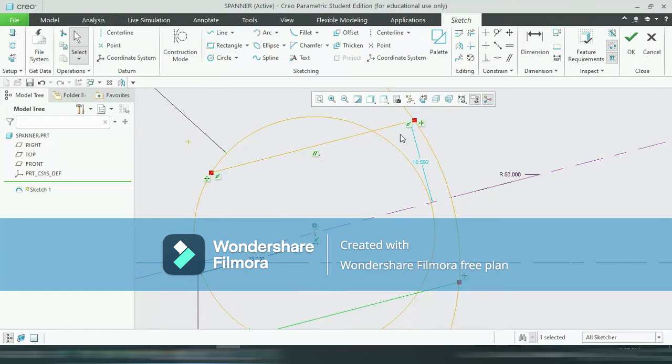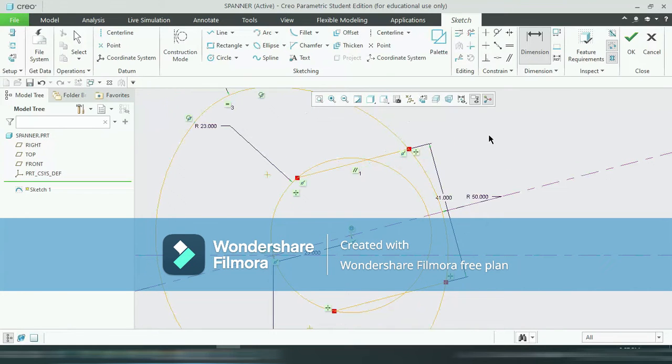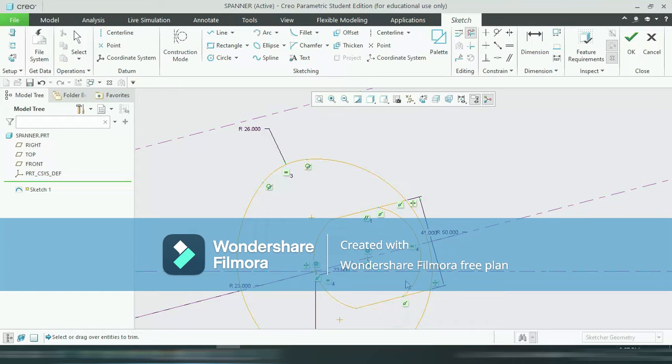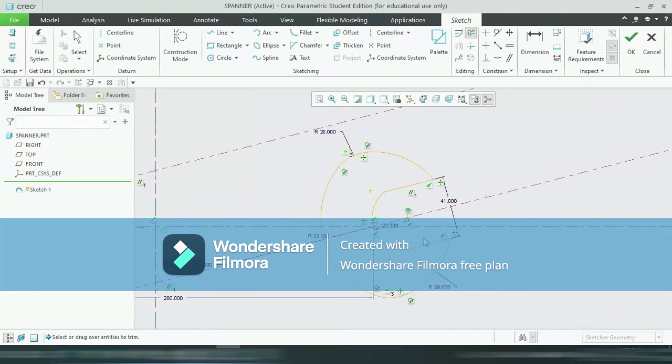Okay, now the distance between this line and this line is 41. So dimensioning, select this line, and this is 41. Okay, now delete the unwanted segments by selecting delete segments. So we don't want this portion, again this portion. Okay,